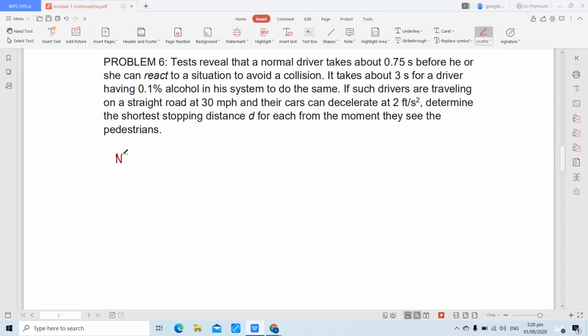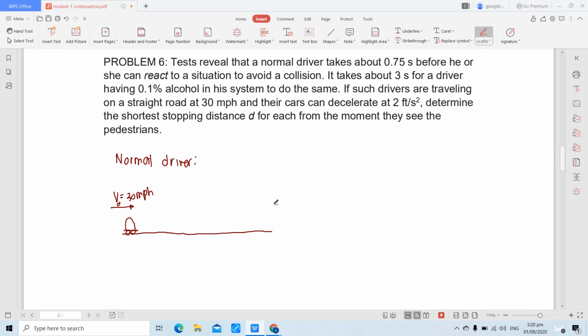So, first one, kunin muna natin mismo yung stopping sight distance ni normal driver. Okay, let this be our level ground. So, ito tayo, normal driver, yung vehicle. It is traveling at a velocity of 30 miles per hour. Tama? That is our initial velocity.